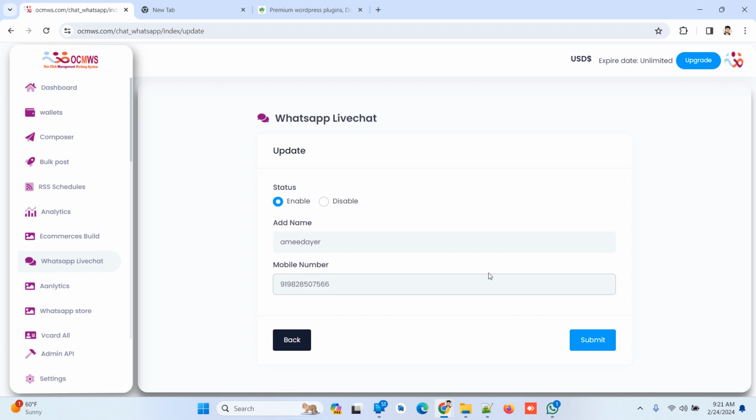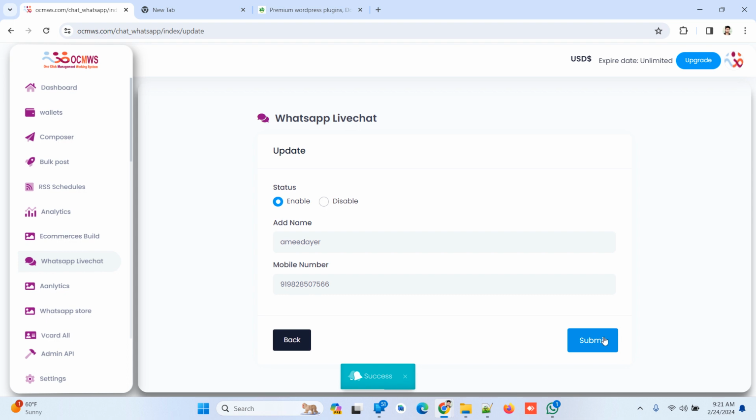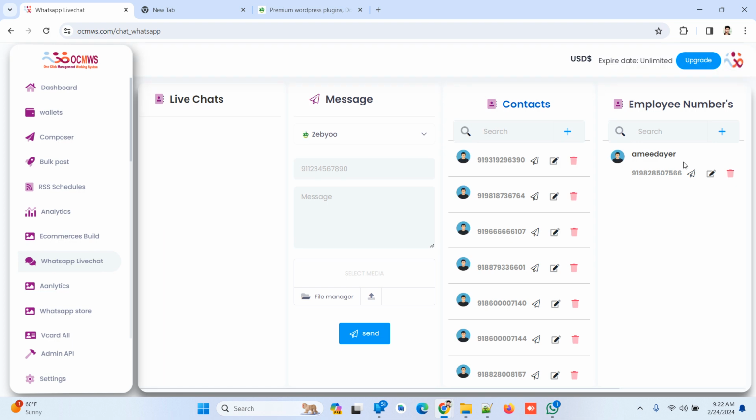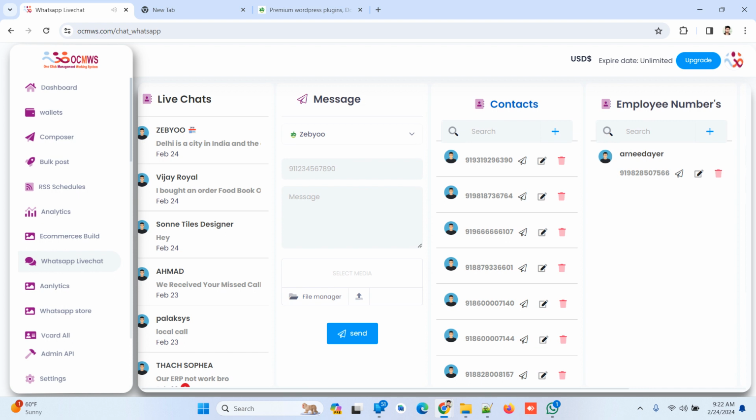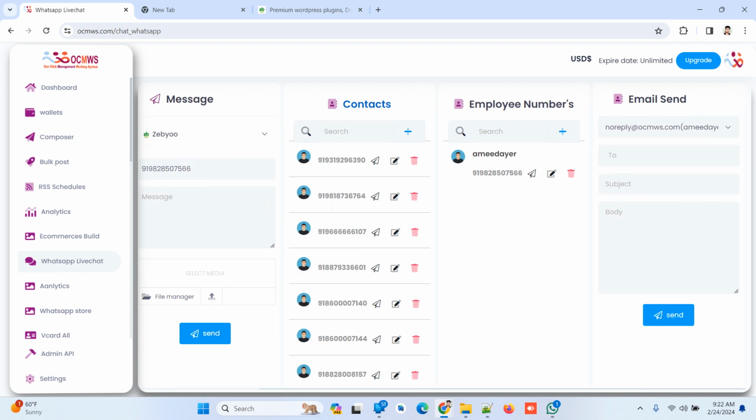Okay, and add employee number. Okay, this employee was added, and now you can go back. You see, the employee number is added, and after that you can also send from this one. Here is one number. Okay, and the email, you can send the email to everywhere you want.